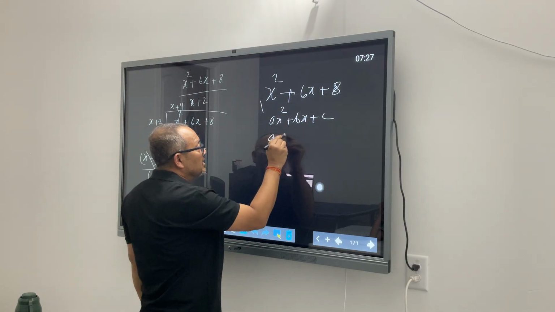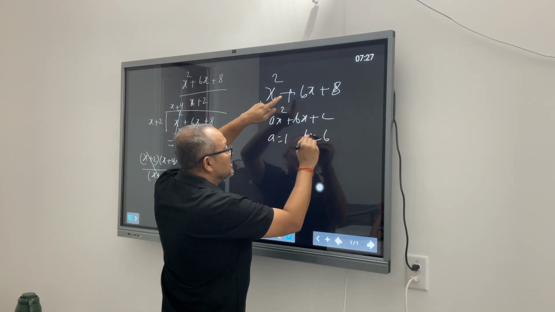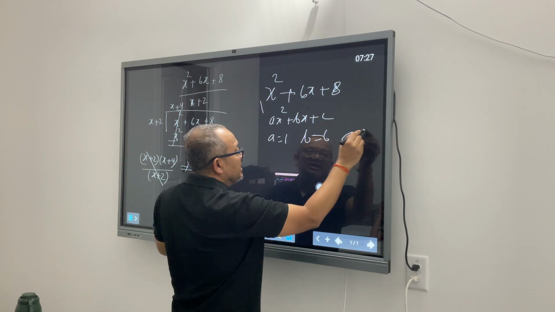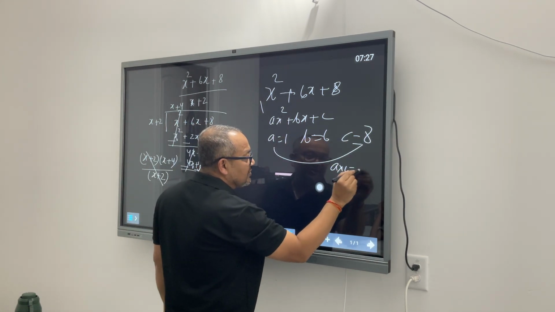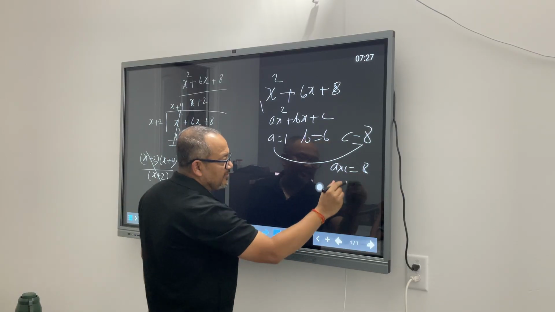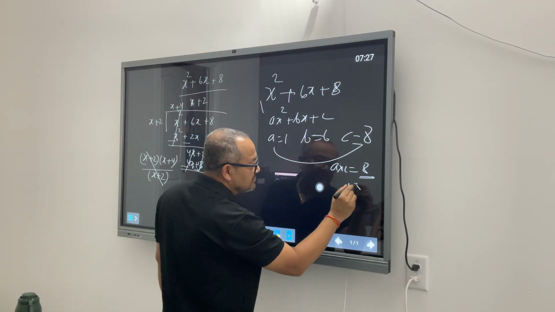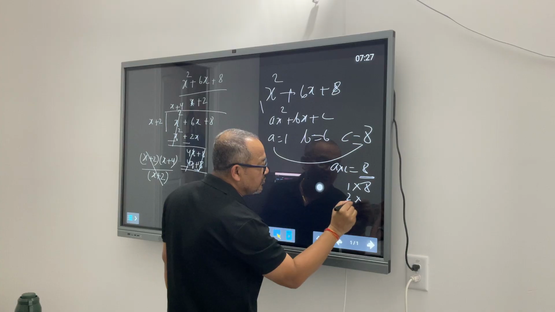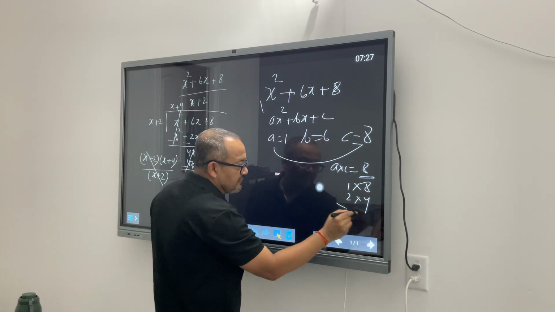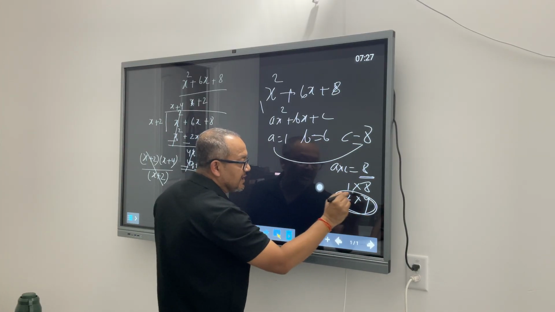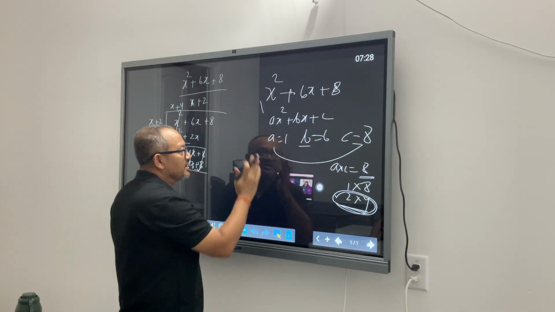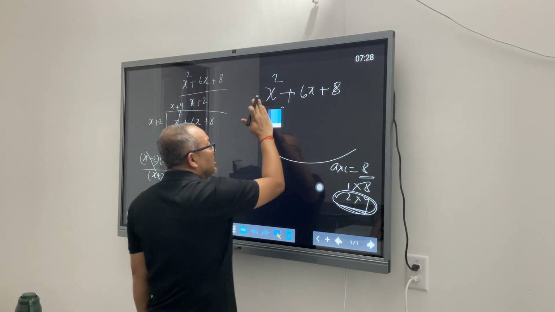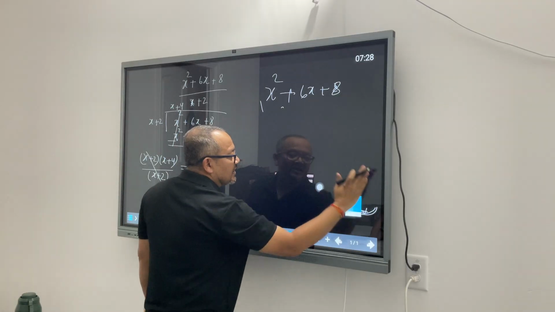A is 1. What is my B? B is 6. What is my C? C is 8. We first multiply A times C, and look at the factors of it: 1 times 8, 2 times 4. Now we look at the factors which jointly give B. So 4 and 2 become my candidates.